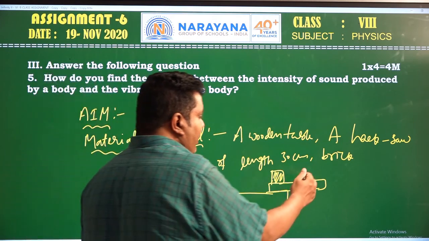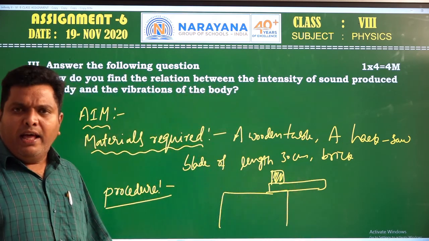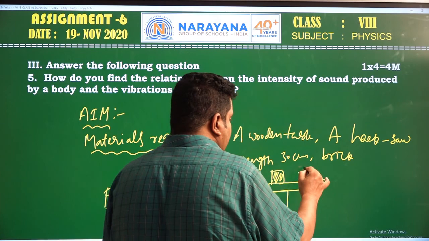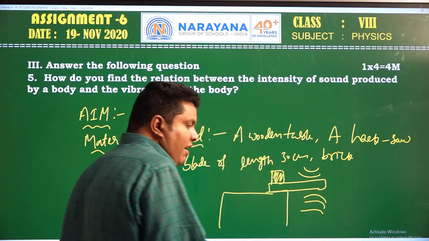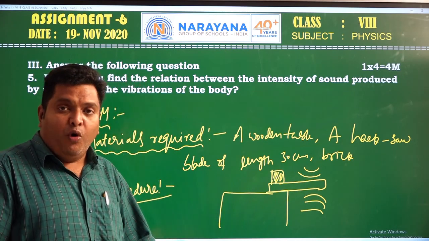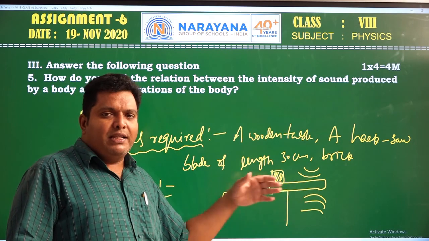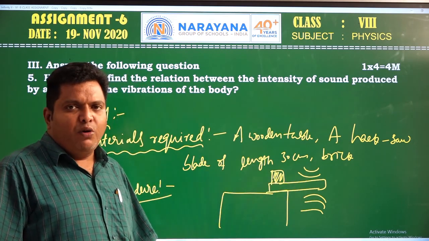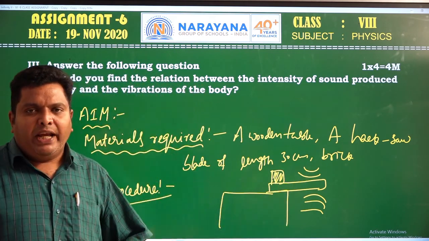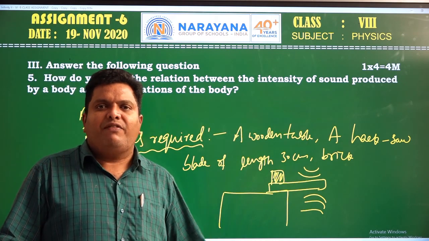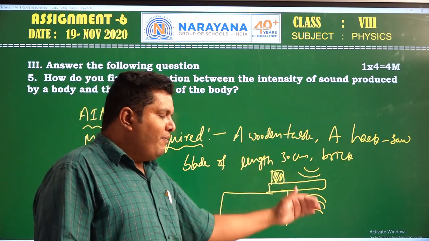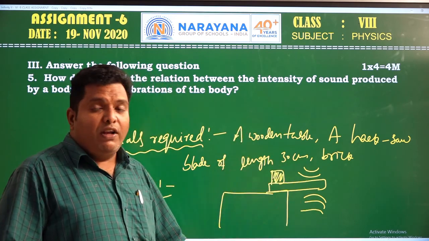Then you can vibrate the hacksaw blade with a smaller force. Then the vibrations will be very less. If you vibrate the hacksaw blade with a maximum force, then the vibrations of the body will be more, which means the intensity of sound will be more. Vibrations less means intensity of sound is less, because the intensity of sound is directly proportional to the vibrations of a body. If you produce more vibrations on the hacksaw blade, the intensity of sound also increases.